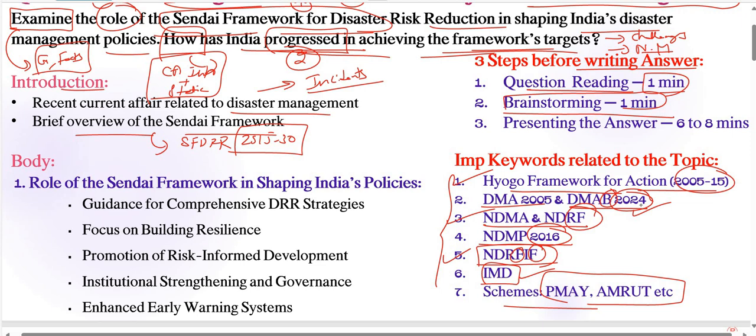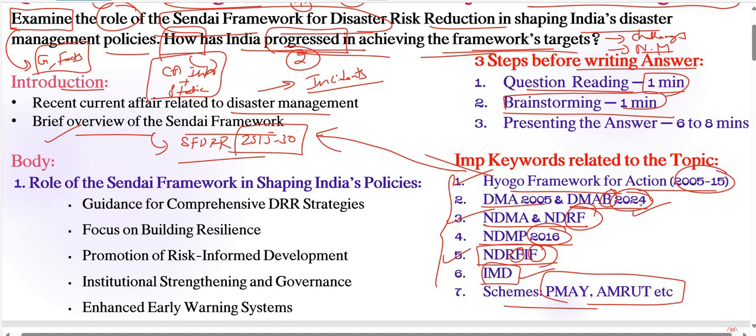With a focus on reducing disaster risk and enhancing resilience. The Sendai Framework has influenced all the important countries in the entire world, not only India. We need to give some brief background, and also here we can include the earlier framework, the Hyogo Framework for Action 2005 to 15. Right, this is enough. No need to go into detailed depths.